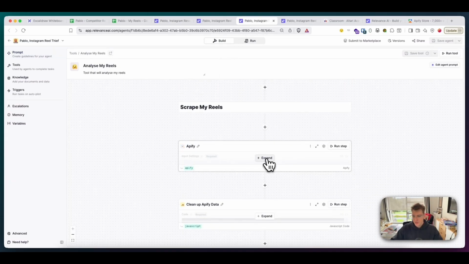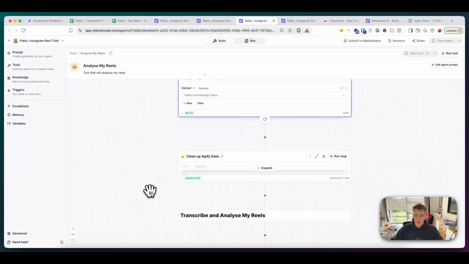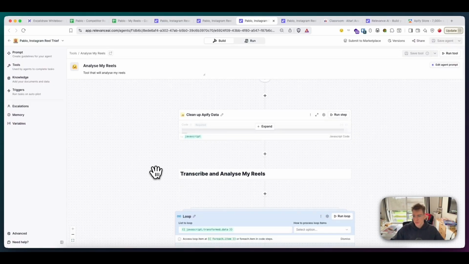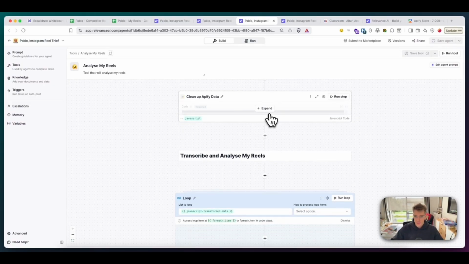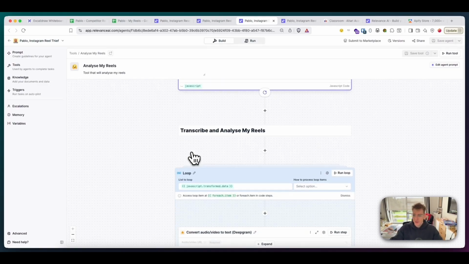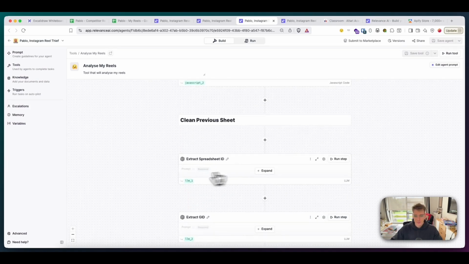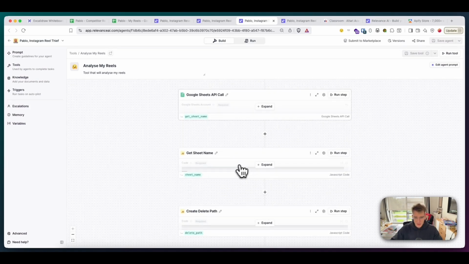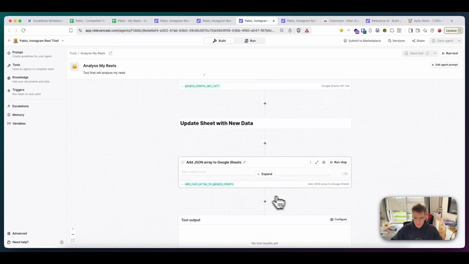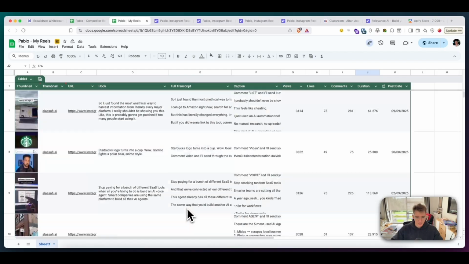And it's very similar logic in this tool. It uses the same Apify actor to scrape Instagram Reels. Then it'll clean up the data to what we needed using JavaScript. And then we'll transcribe and analyze all those Reels, which are very similar to the ones we use for the competitors. And then we'll clean up the data, clear the previous sheet as well, and then update the sheet with the new information. And we get something like this.